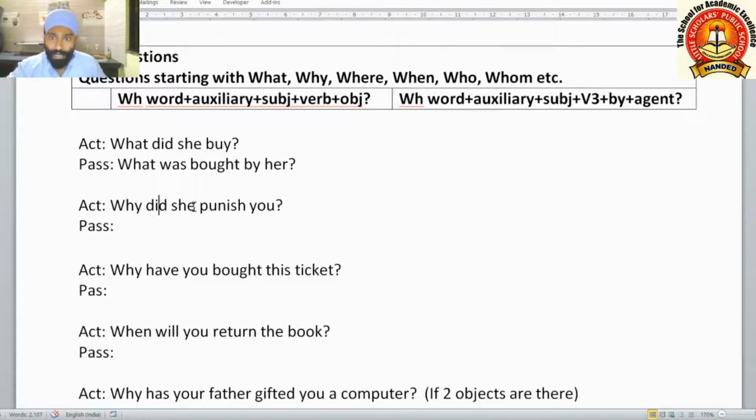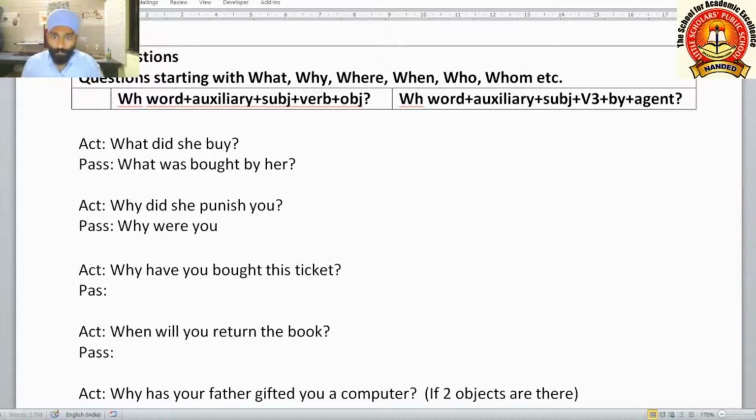Now, why did she punish you? What will be its passive voice? Here, she is the subject and you is the object. Object and subject are present. So here this object you will become the subject. And why, this WH word, will remain the WH word. Why? Did will become were here.